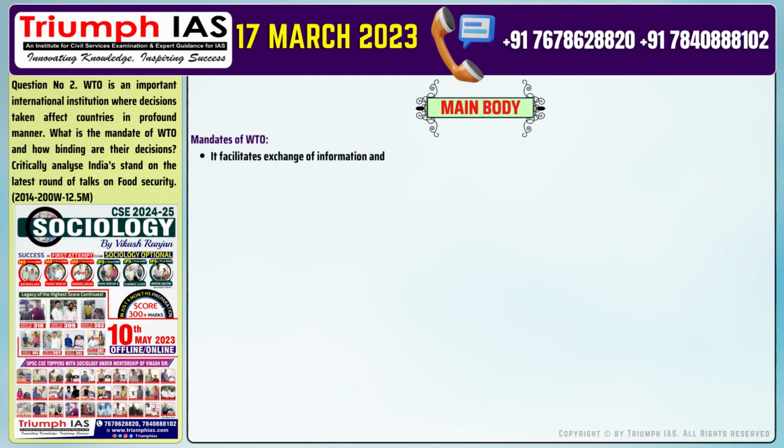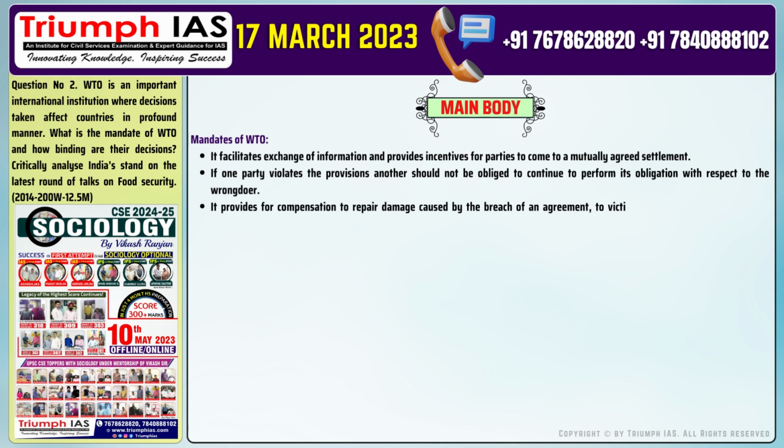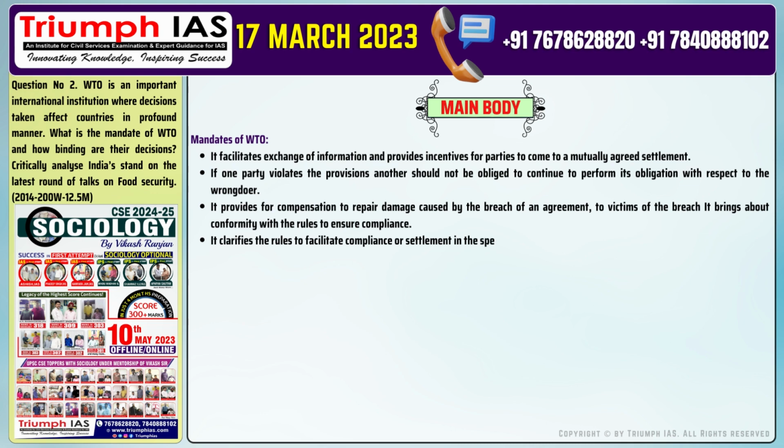It facilitates exchange of information and provides incentives for parties to come to a mutually agreed settlement. Number 2. If one party violates the provisions, another should not be obliged to continue to perform its obligation with respect to the wrongdoer. Number 3. It provides for compensation to repair damage caused by the breach of an agreement to victims of the breach; it brings about conformity with the rules to ensure compliance. Number 4. It clarifies the rules to facilitate compliance or settlement in the specific case, as well as to guide future conduct. Number 5.